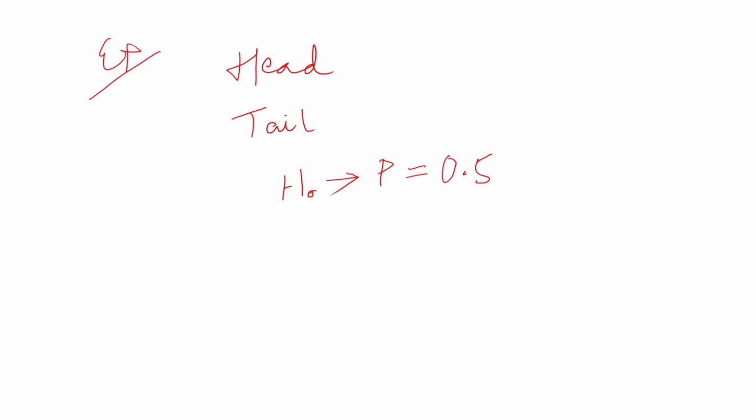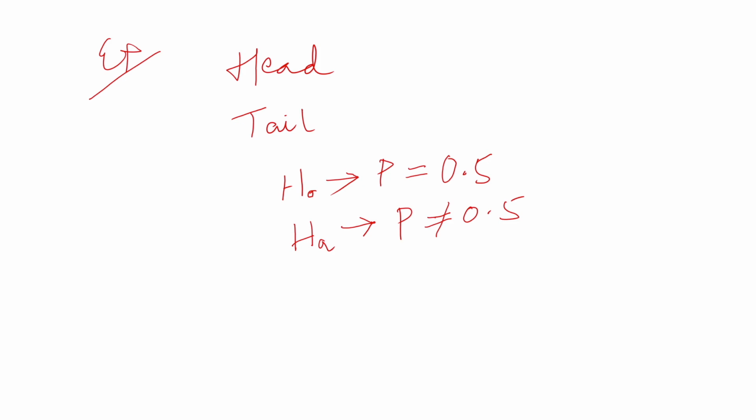Now the alternate hypothesis will be exactly opposite to null. If null says p is equal to 0.5, alternate will say the parameter is not equal to 0.5. So it will be exactly opposite. Suppose we toss the coin 10 times, and out of that we get head 7 times.